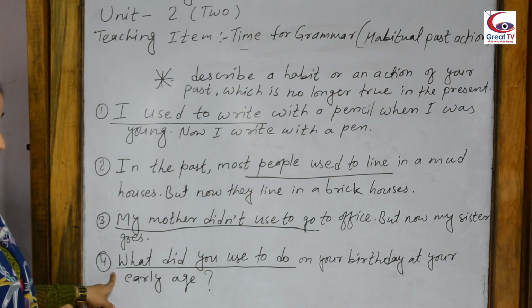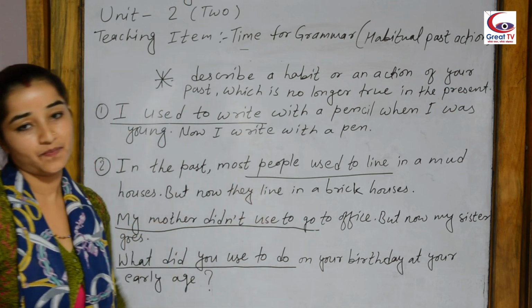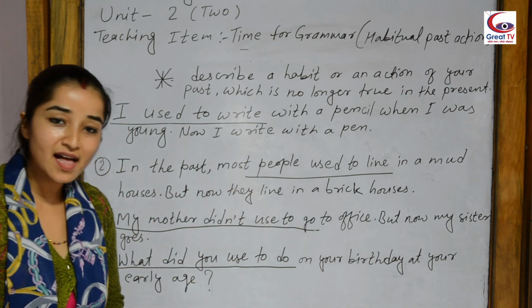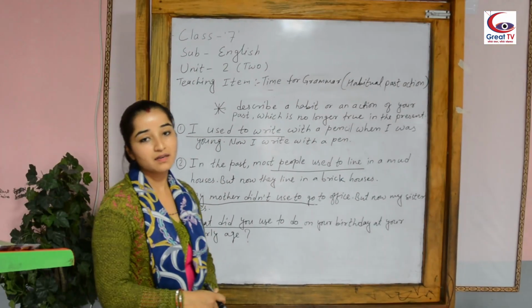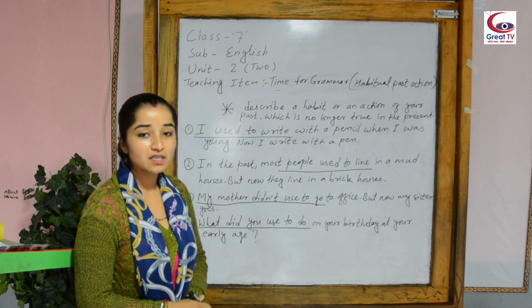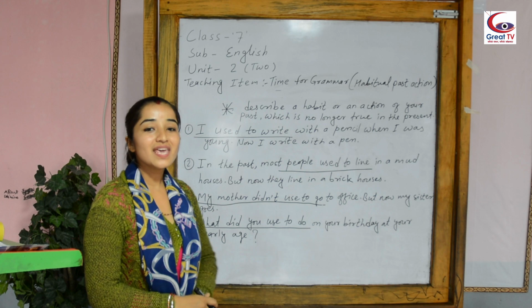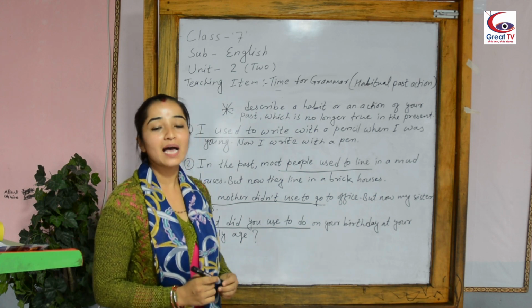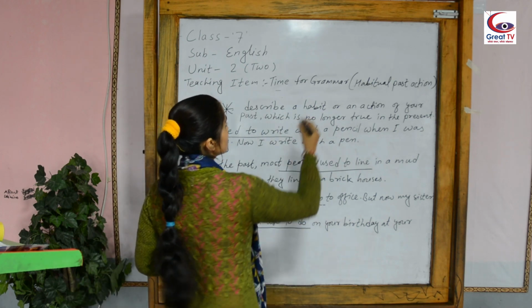And fourth, what did you used to do? Did you get some idea? Okay, let's see the first sentence again. What I underlined here: I used to write. That means we can express our habitual past action by using "used to".